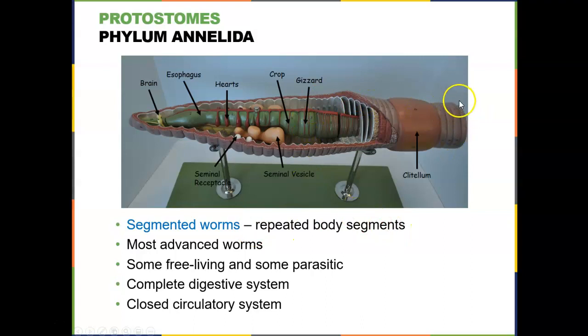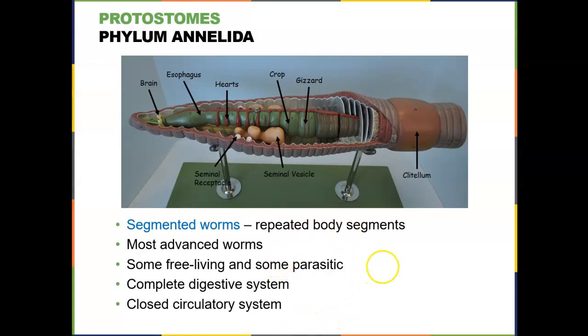They have little segments to them, little repeating units, and they are the most advanced of all the worms. They are free living, or there are some that are parasitic, and we find these worms in aquatic situations. There are annelids in both the sea and freshwater, and we do find some annelids on land as well.